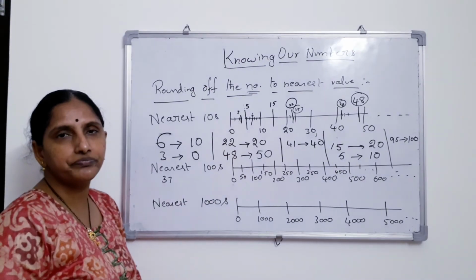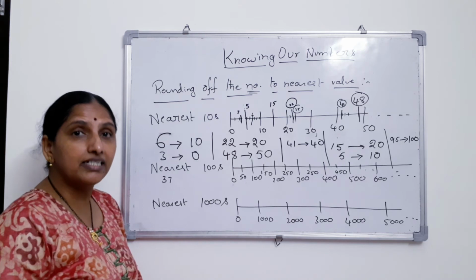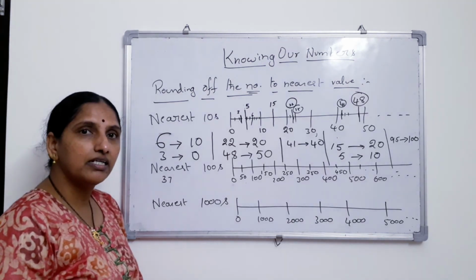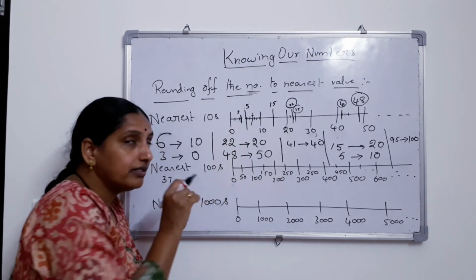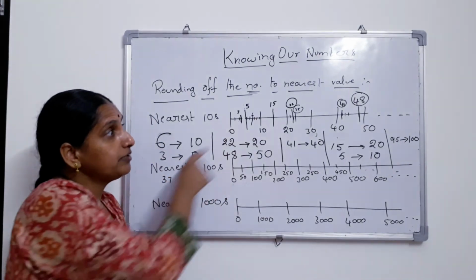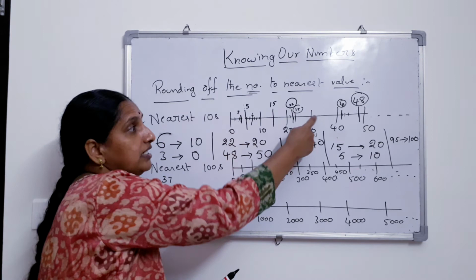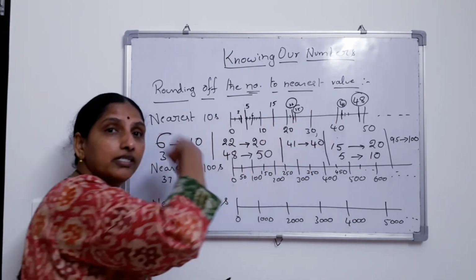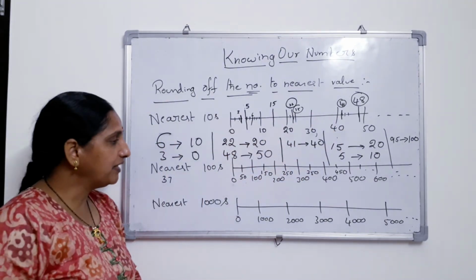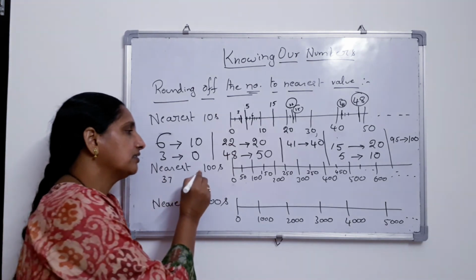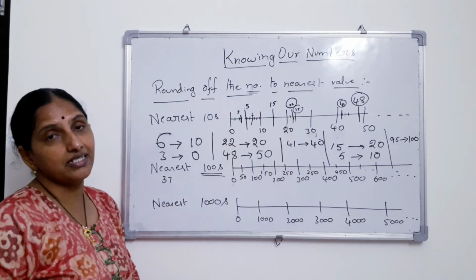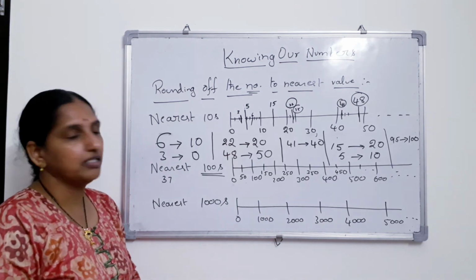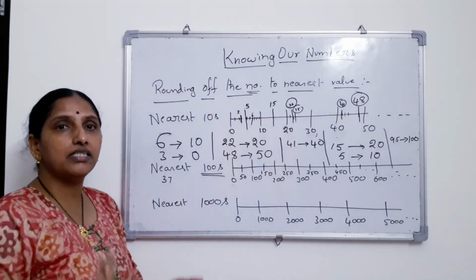Now the point here is, suppose I take 37. Now I'm asking you to round to the nearest hundreds, not tens. For tens you will come here, and 37 is tending to 40, so you will write it as 40. Done. But what is the question asked here? The question asked here is for the nearest hundreds. 37, where does it lie?